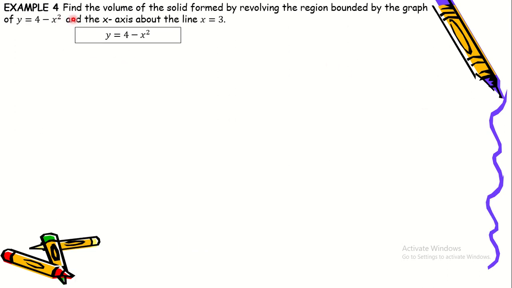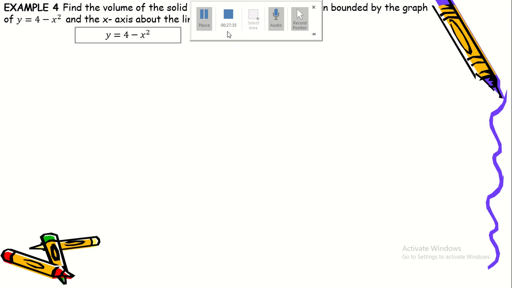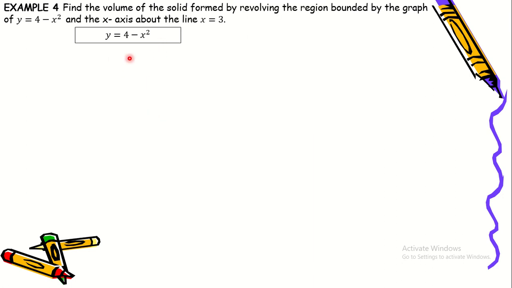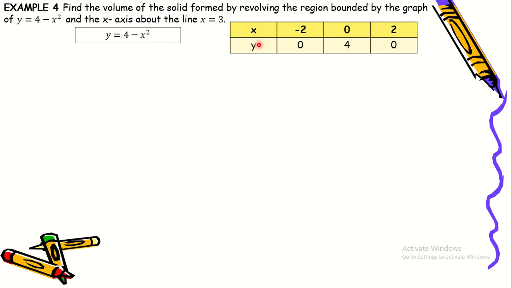Okay, for example number 4, find the volume of the solid formed by revolving the region bounded by the graph of y is equal to 4 minus x squared and the x-axis about the line x is equal to 3. Okay, so una natin gagawin dito ay i-draw muna yung picture. So we want to find the graph of this equation, y is equal to 4 minus x squared. So we have here a table of values. Ang x values natin range from negative 2 up to positive 2.